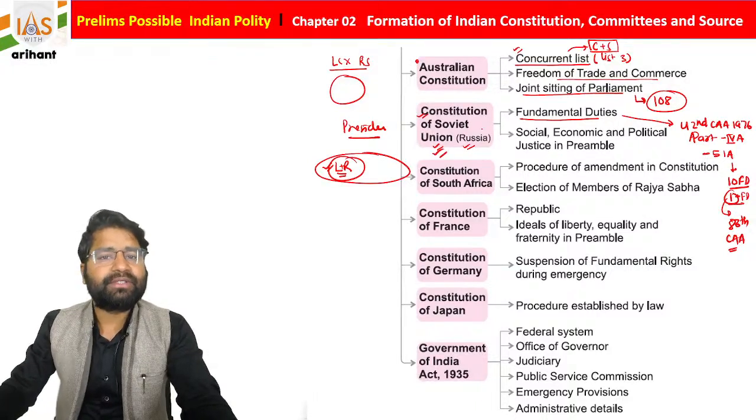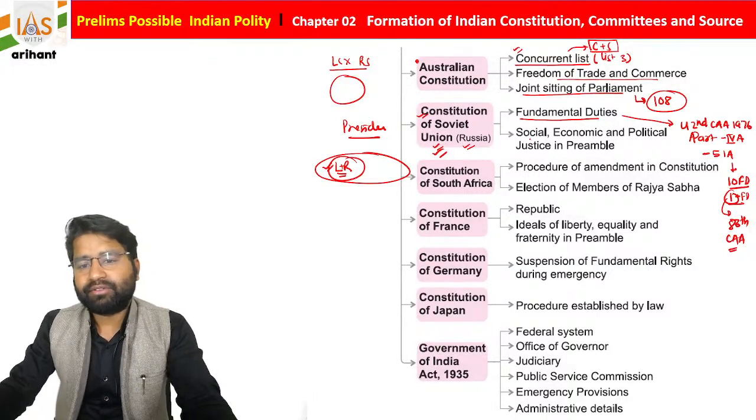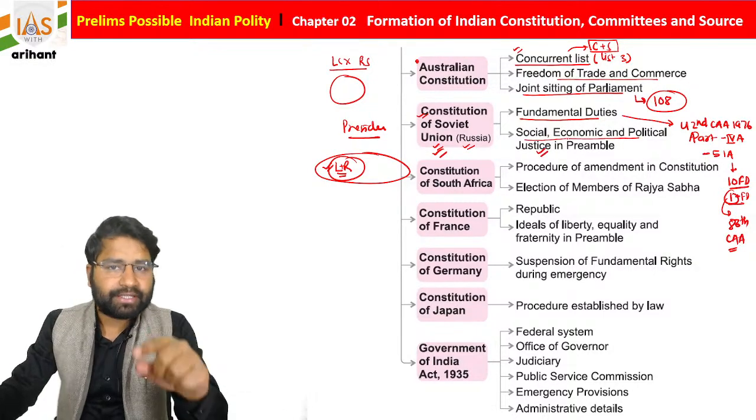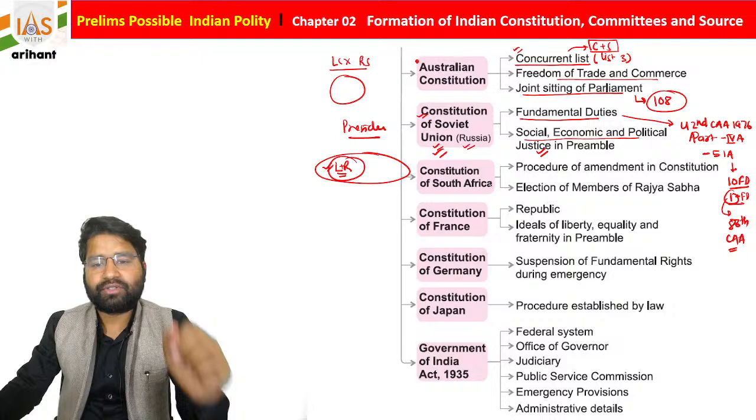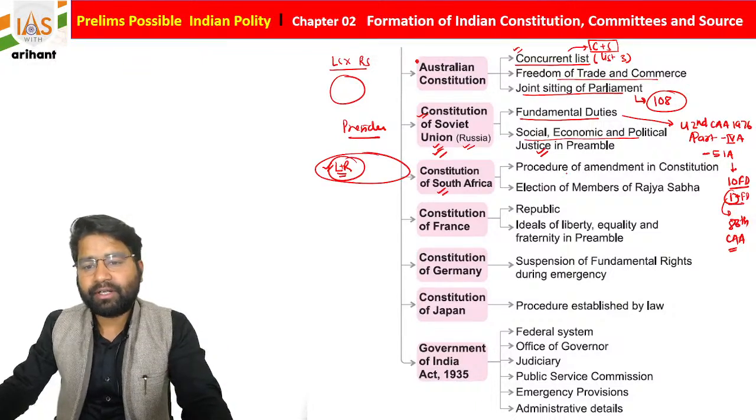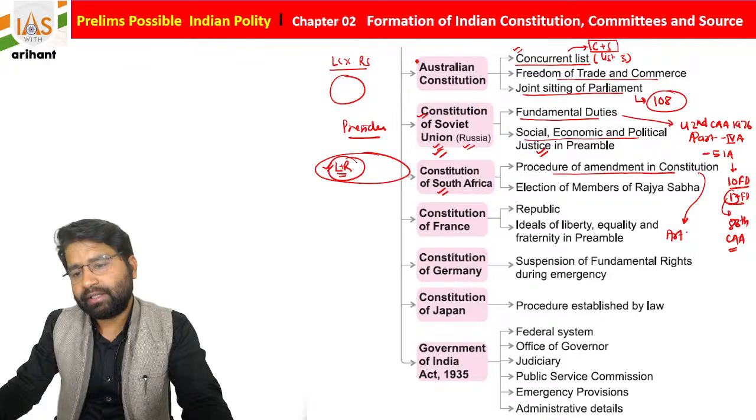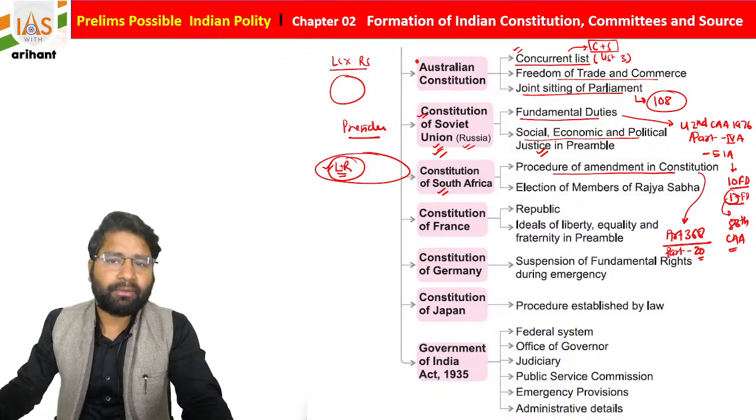Now students, in our Preamble, the concept of justice, that is social, economic and political justice, is derived from the Russian Revolution. Constitution of South Africa, procedure of amendment in the Constitution. As we already discussed, amendment is mentioned under Article 368 of the Indian Constitution, and the part number is 20. So try to remember this also.